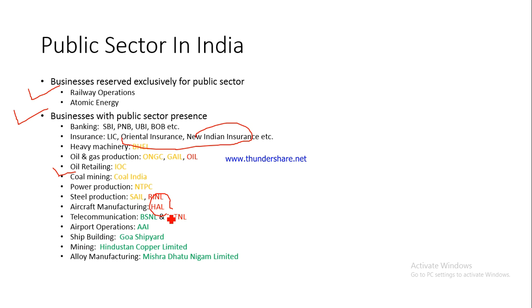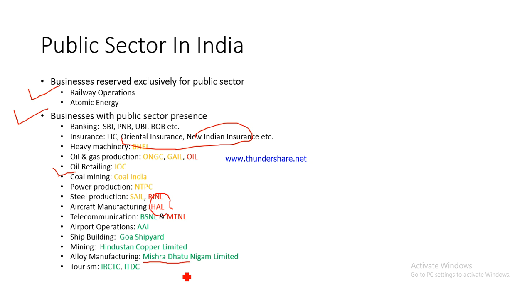Likewise, manufacturing of alloys. Now what do we mean by alloy? I hope you remember what you have read in science. Fine. Alloy, for example, bronze is an alloy which is made up of two different elements. When these two different metals are brought together, bronze is produced. So that is an example of an alloy. And we have got Mishra Dhatu Nigam Limited. Mishra means when you combine two dhatus, two elements, then you come up with an alloy, right? The pital which you use in your house is also an example of an alloy. So for alloy manufacturing, we have got Mishra Dhatu Nigam Limited.